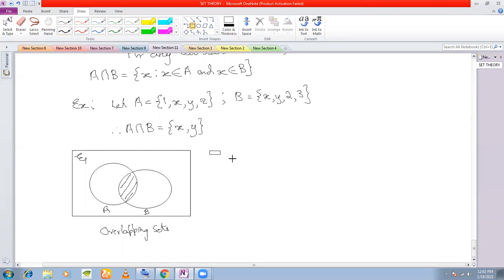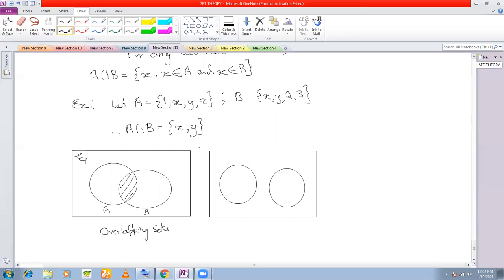In case of disjoint sets, what happens? Two isolated circles, no common area. So we don't shade anything. No intersection. This is for disjoint sets.